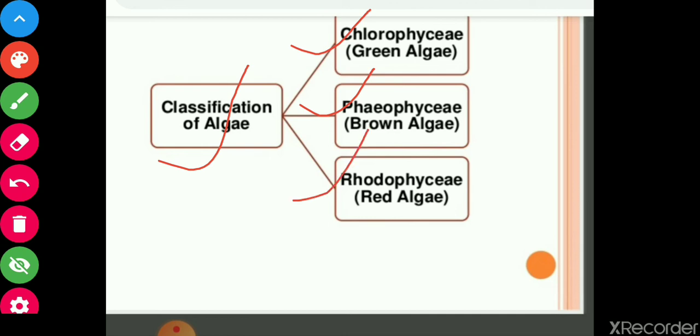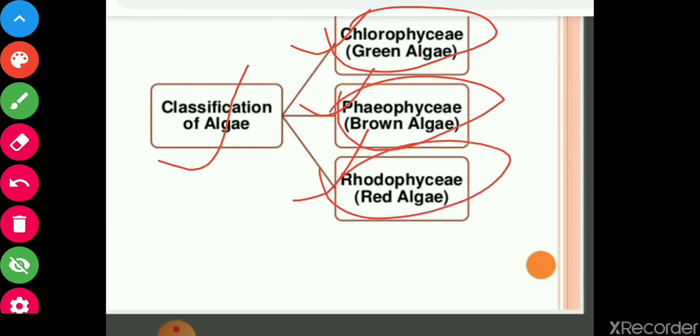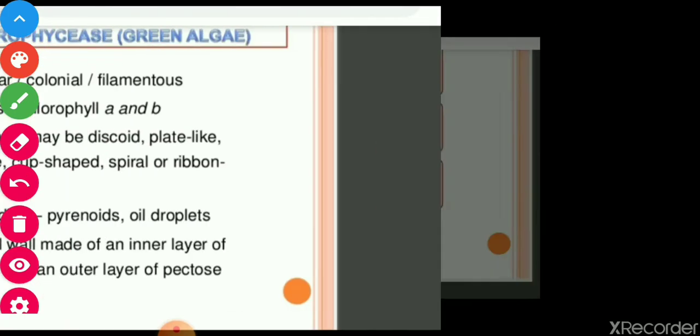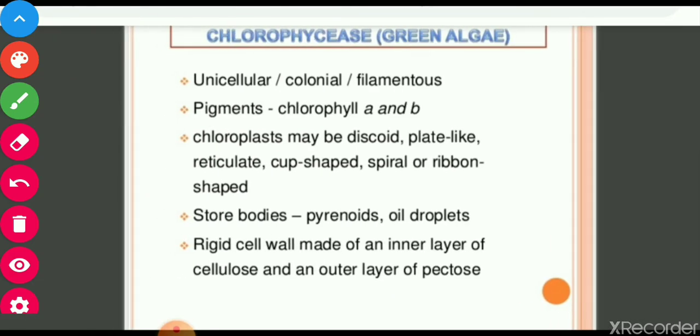So three groups of algae are there according to the pigment they contain. Now see the different groups one by one.